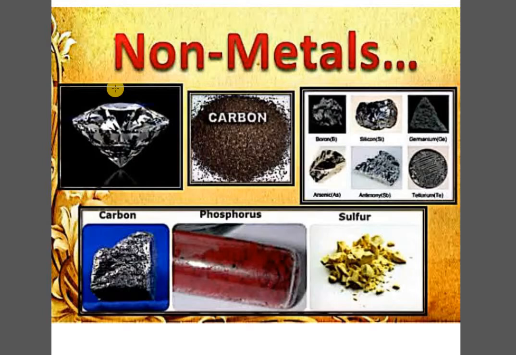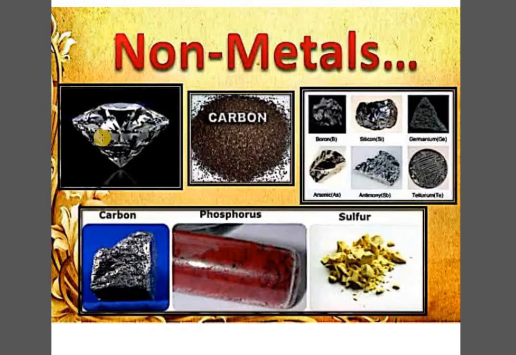Now, when I talk about the examples of non-metals, you can see the most common non-metal is carbon, which is a constituent of several kinds of components which exist. Even our body is formed of carbon. There are a lot of compounds which we are consuming, and it is all based upon carbon. So there are so many things around us which are formed of carbon, and therefore this is one of the most widely found non-metals on the earth.